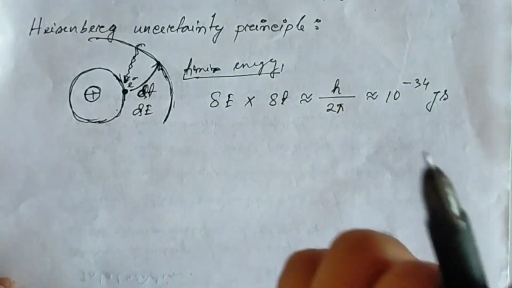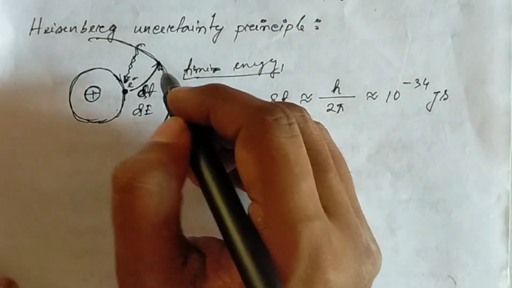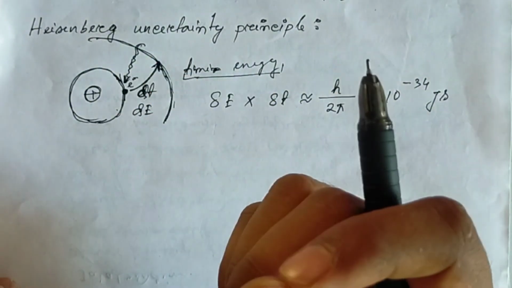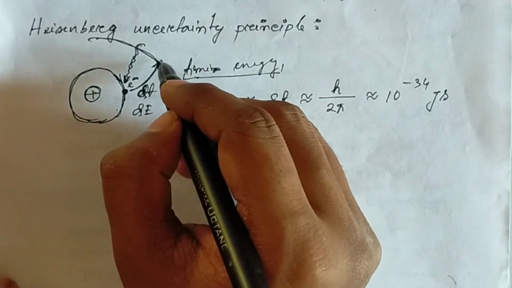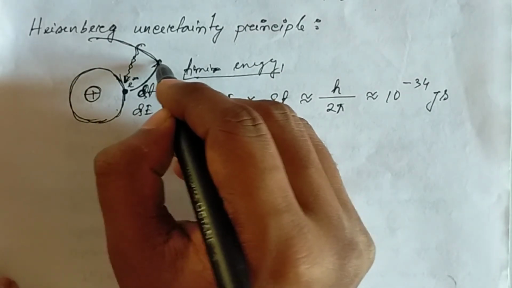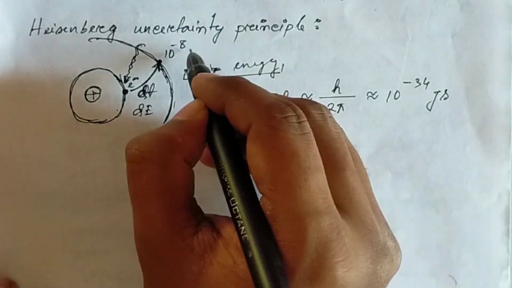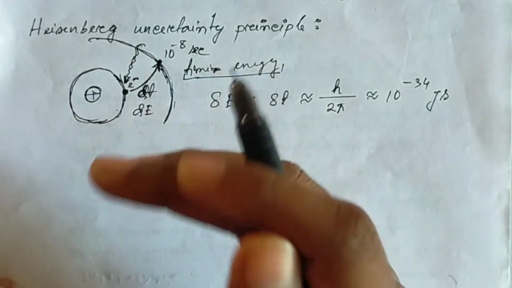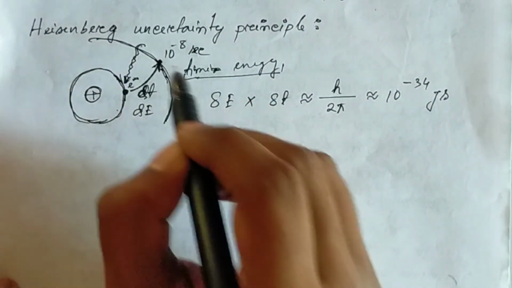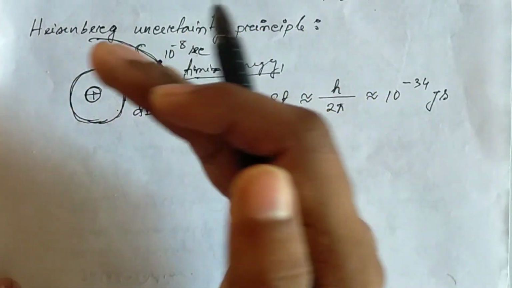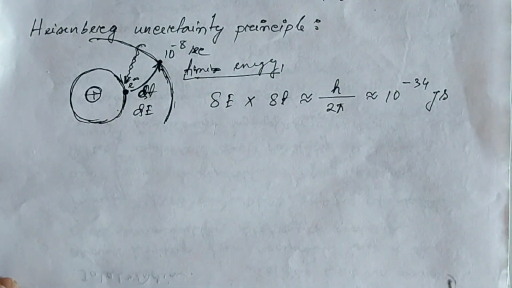But it is experimentally seen that the lifetime for an excited electron to stay in this shell is 10 to the power minus 8 second. Only for 10 to the power minus 8 second the electron will stay here, and after that it will again come back to the original shell.